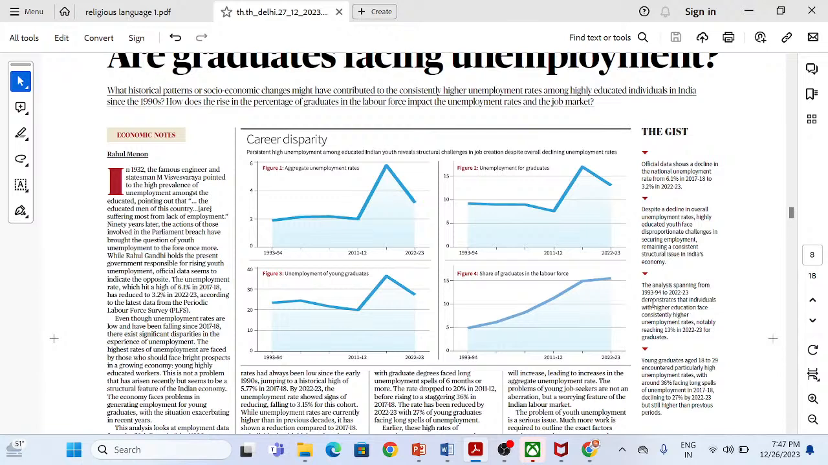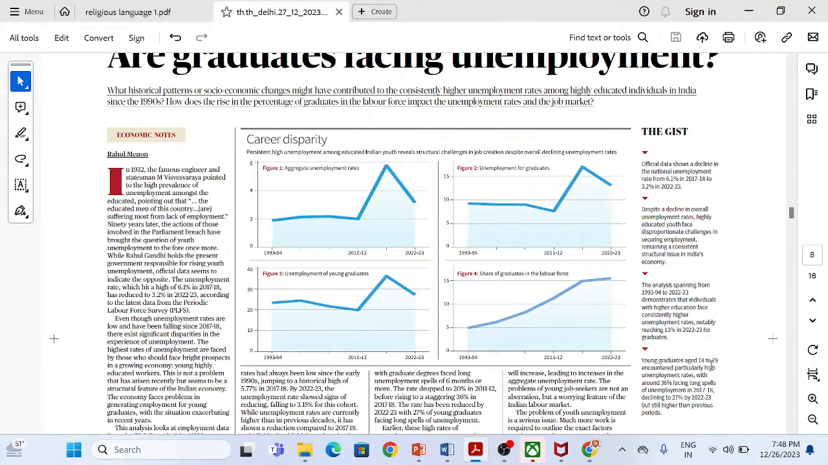एनालिसिस बताता है from 1993 to 2022 that individuals with higher education face consistently higher unemployment rates, notably reaching 13% in 2022 for graduates. As you can see over here, the figures have been given that are there in front of you. As you can see, unemployment of young graduates is something around this particular figure, and that is not a very good mark, but it is a very structural problem that has been highlighted.